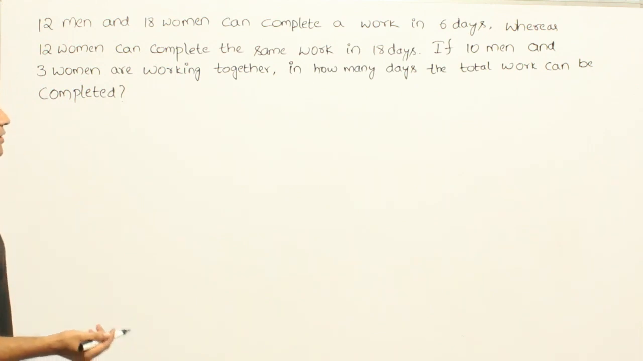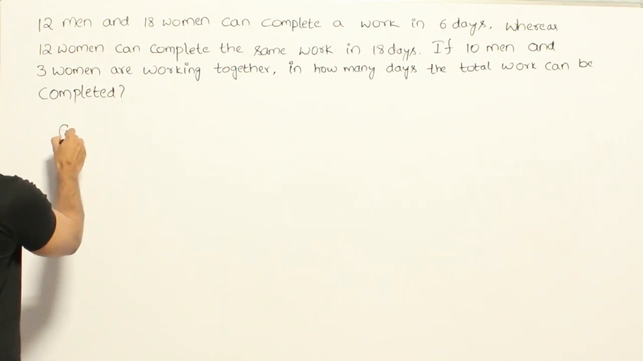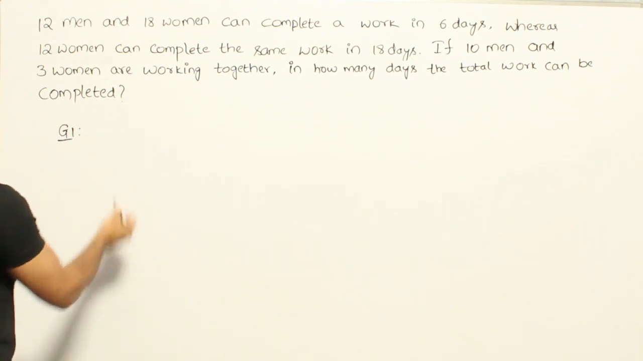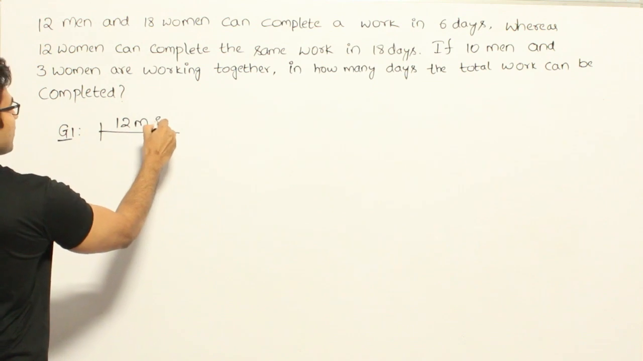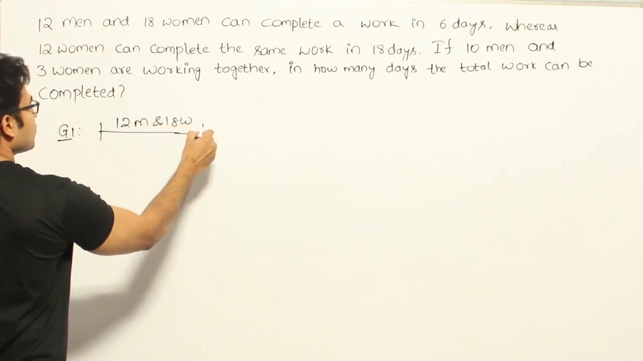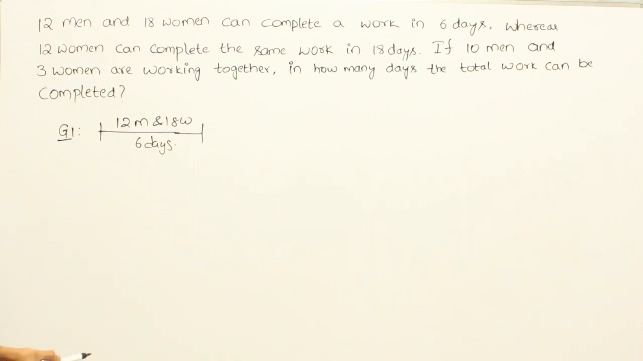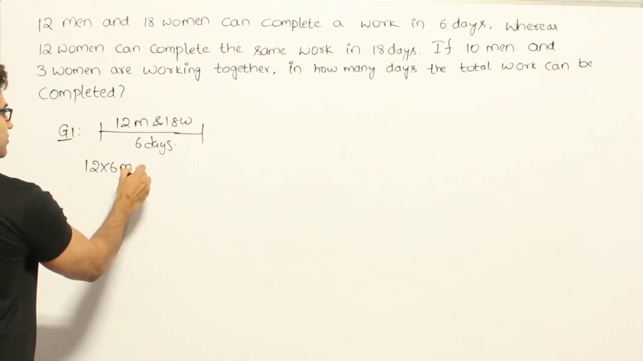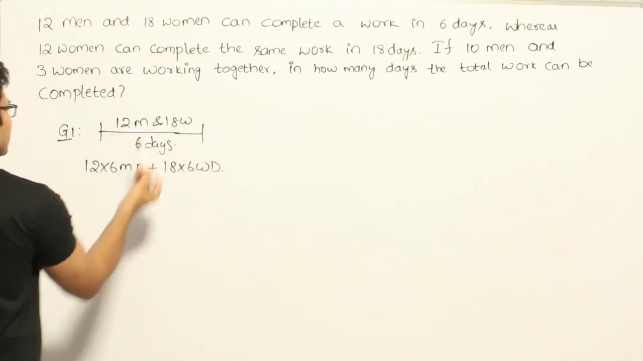For the first 2 groups they have given the time also. So using that information we can find out the ratio between men days and women days. For the first group they are saying that 12 men and 18 women can do the work in 6 days, right? So what is the effort given by this group in order to finish this work? It is 12 into 6 men days plus 18 into 6 women days. This is the effort given by the first group.